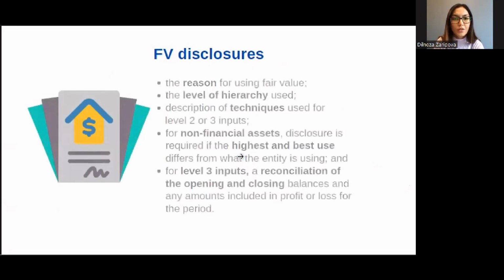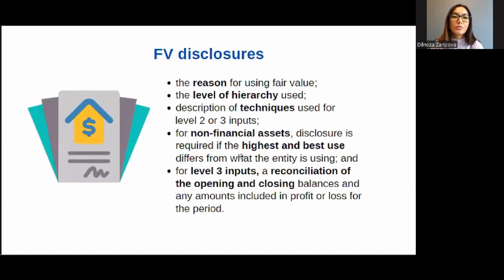So IFRS 13 requires a number of disclosures on fair value. So the required ones for financial reporting purposes are these ones that you see here. The reason for using fair value, level of hierarchy used, then description of techniques used for level 2 and level 3 inputs. If you don't use level 1 input, then you need to also describe what techniques you used for level 2 and level 3 inputs.